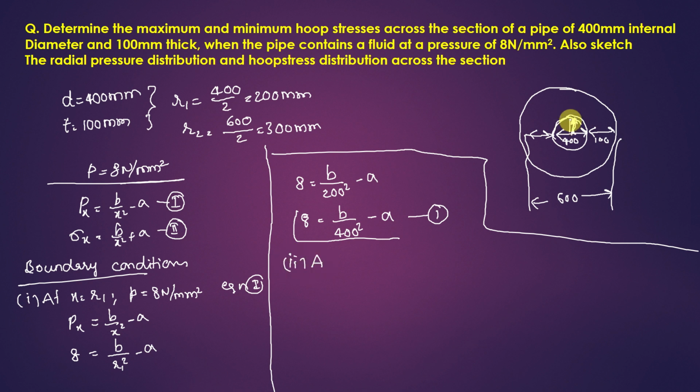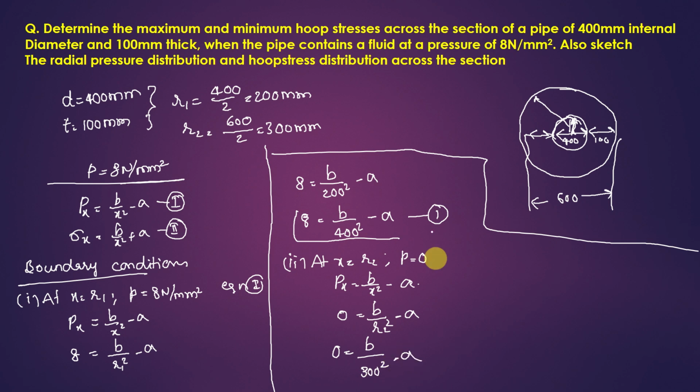Let us apply the second boundary condition. One boundary condition is inner radius, another boundary condition is outer radius. So at x is equal to r2, what happens to pressure? That will be 0 because that is atmospheric pressure. So Px is equal to b by x square minus a is our actual formula. Px is 0, so 0 is equal to b by r2, which is 300, square minus a, so 0 is equal to b by 300 square minus a. Take it as equation number 2.